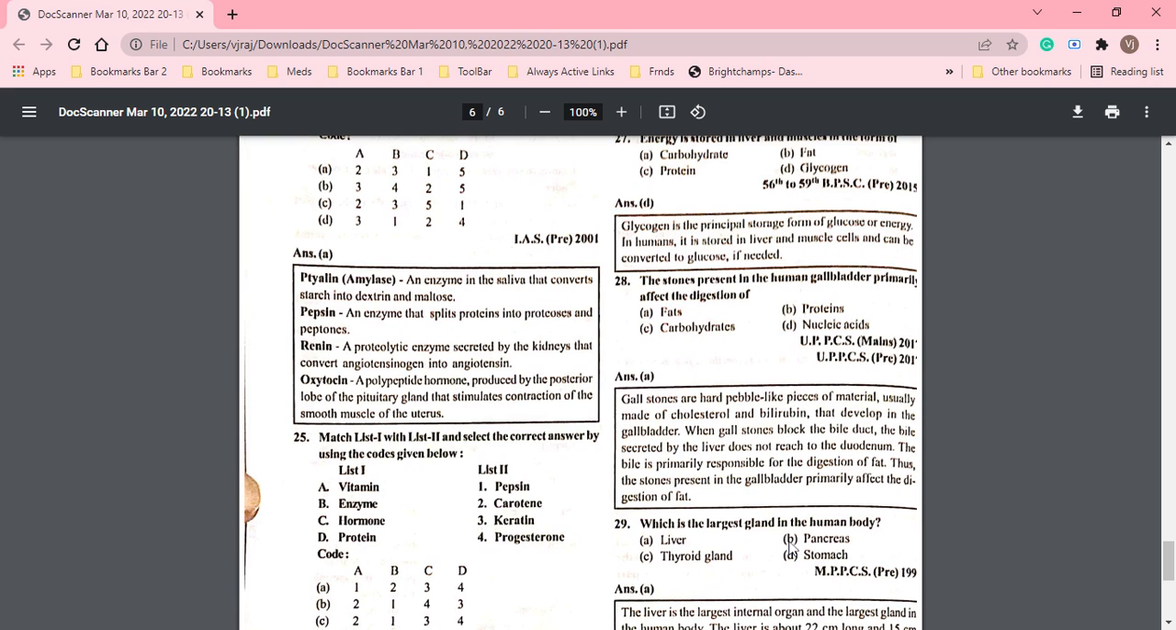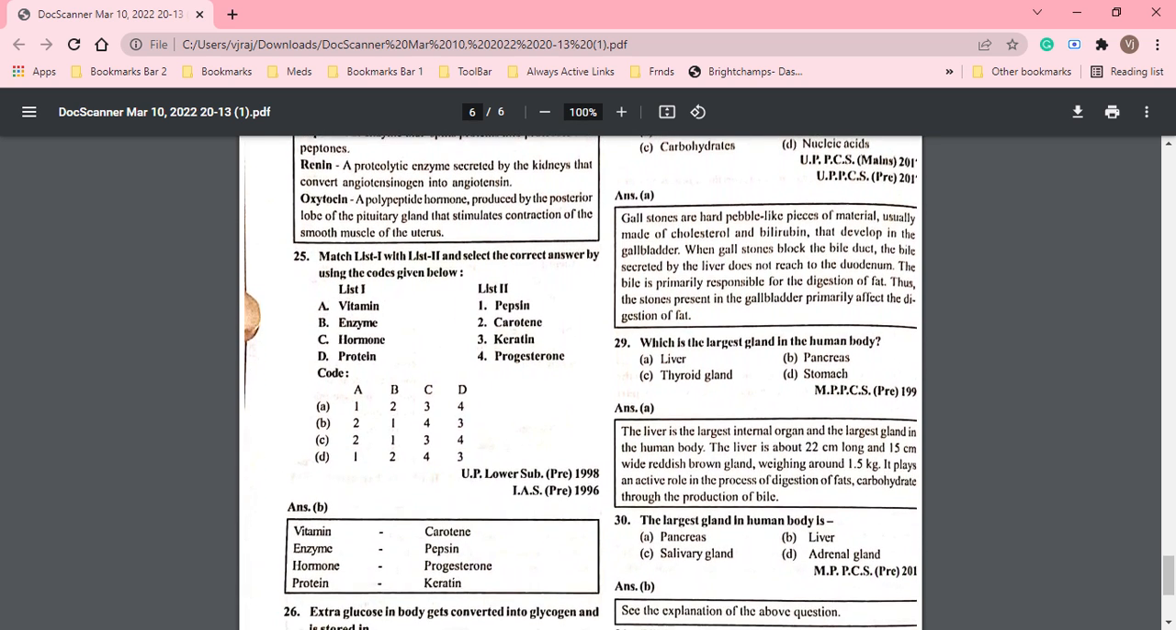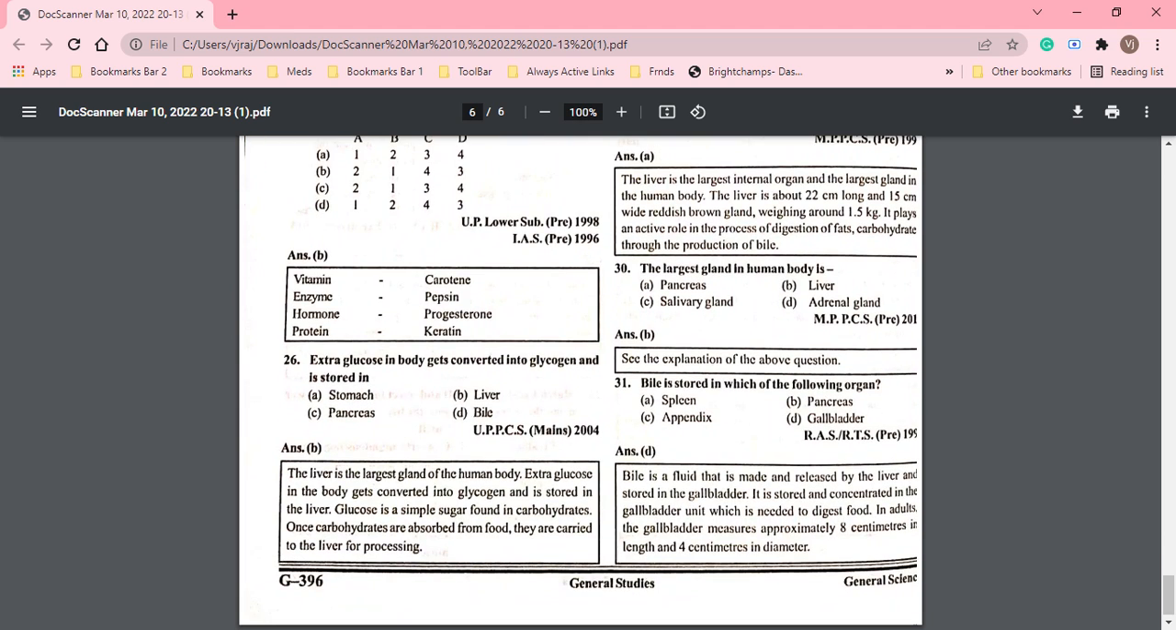Which is the largest gland in the human body? Liver, pancreas, thyroid gland or the stomach? It is the liver. Liver is the largest gland. The largest gland in the human body, again the same question, liver. Okay. Bile is stored in which of the following organs? Spleen, pancreas, appendix or gallbladder? Your liver produces the bile and gallbladder stores the bile. So option D is correct.